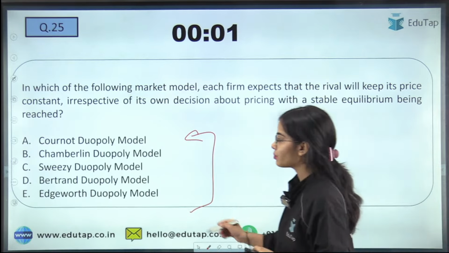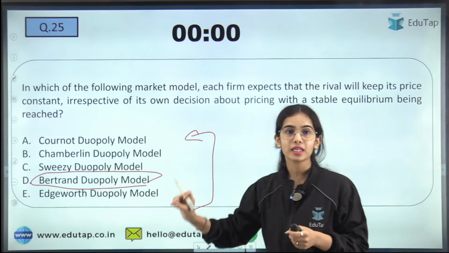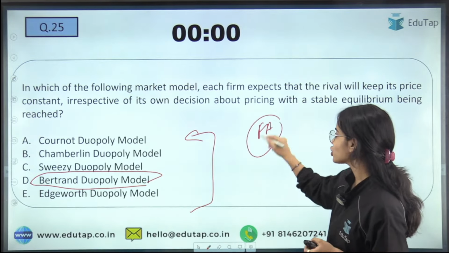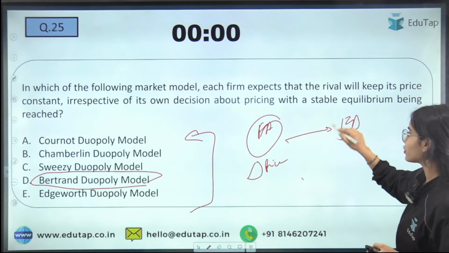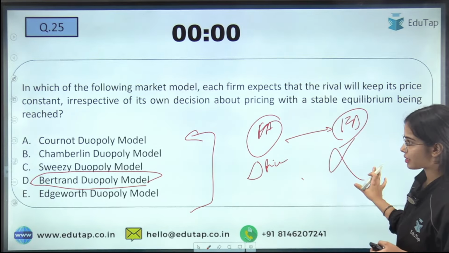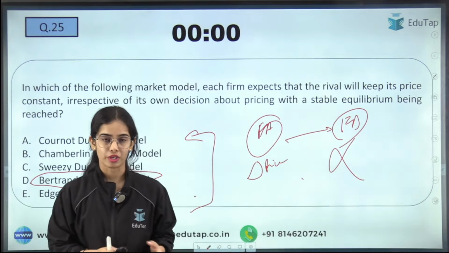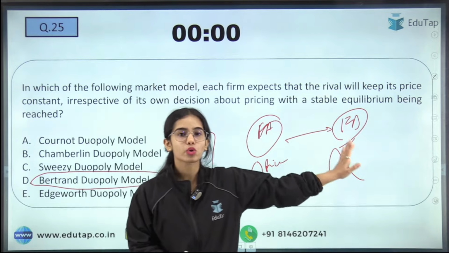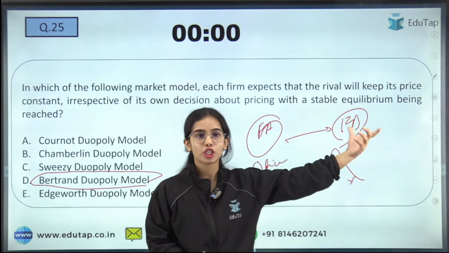See, it is in the Bertrand duopoly model that firm A is thinking that it can change its price and it will not affect firm B, and firm B will not change its price. This is the assumption of the Bertrand duopoly model: firm A changes its price thinking that firm B is not going to change its price, and this kind of mindset leads to a stable equilibrium being reached.